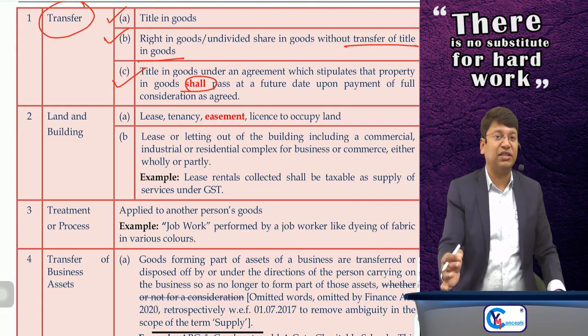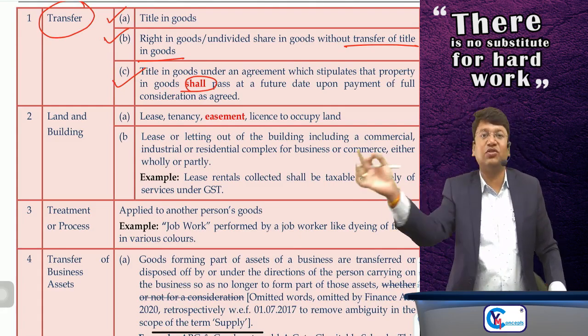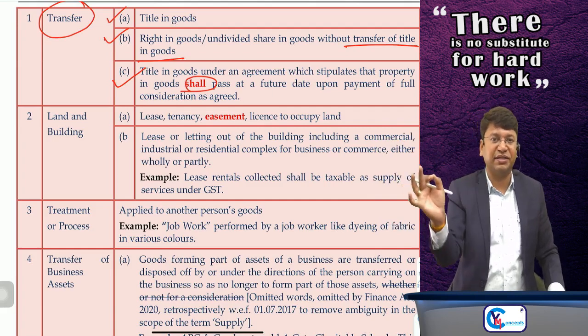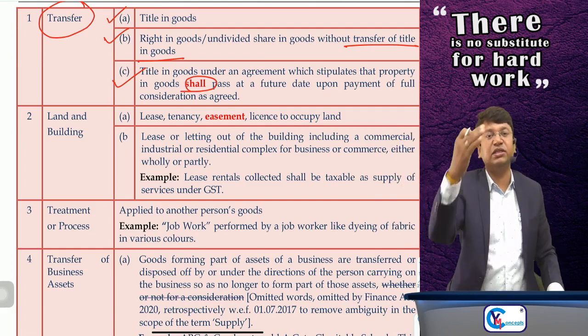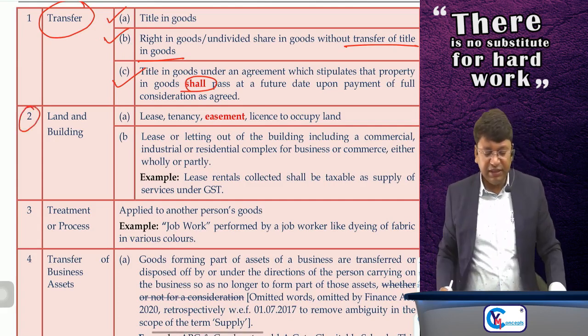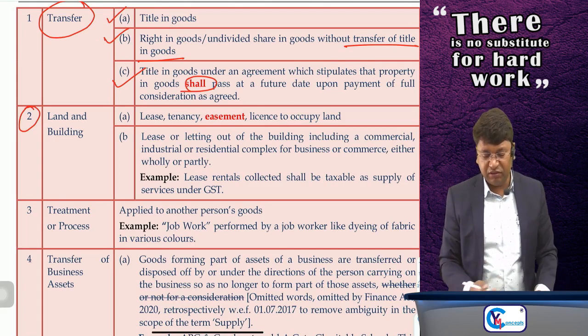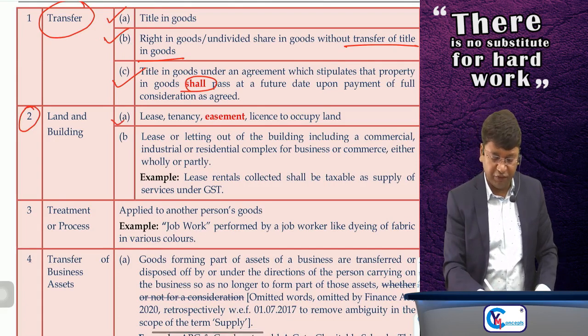But yeah, in case of hire purchase, it is decided that on payment of all the installments, on payment of full consideration, you will get the ownership. That's why each installment you are paying is supply of goods only. Clear? Done. Second is regarding land and building. Lease, tenancy, easement or license to occupy the land is supply of service only.